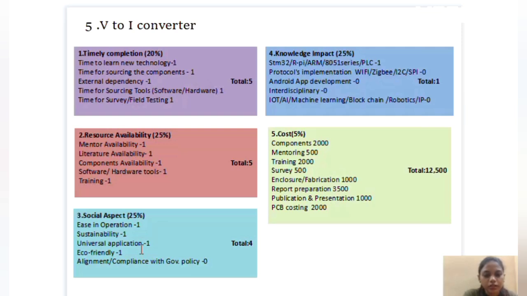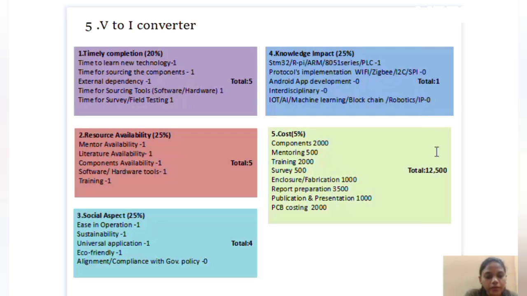Next parameter is social aspect. The first subparameter is easy in operation. This project is easy in operation, that's why we are giving 1. And this project also has universal application, and this project is eco-friendly, that's why we are giving 1. And the next parameter is knowledge impact. We are using 8051 in this project, that's why we are giving 1. We are not using any protocol, that's why we are giving 0. We don't have any Android app development, that's why we are giving 0. And we also don't have any interdisciplinary work in this project, that's why we are giving 0. And we are not using any machine learning, that's why we are giving 0.